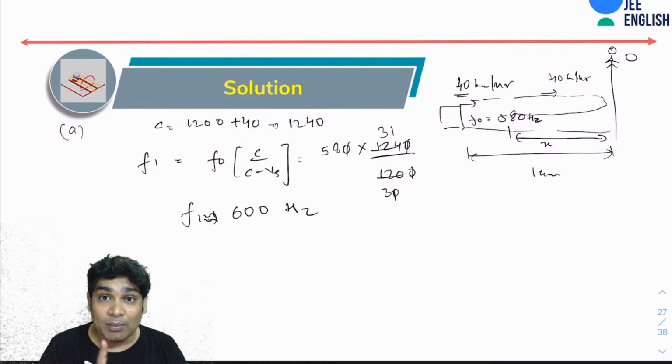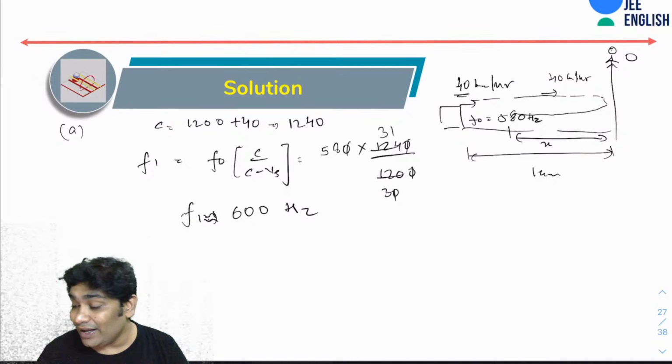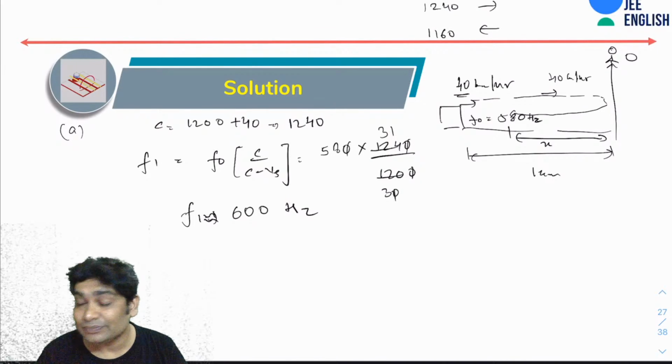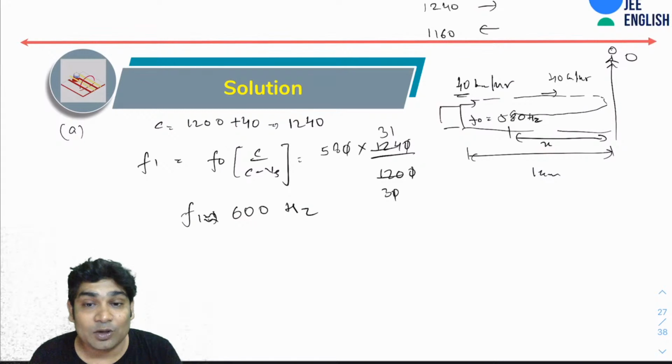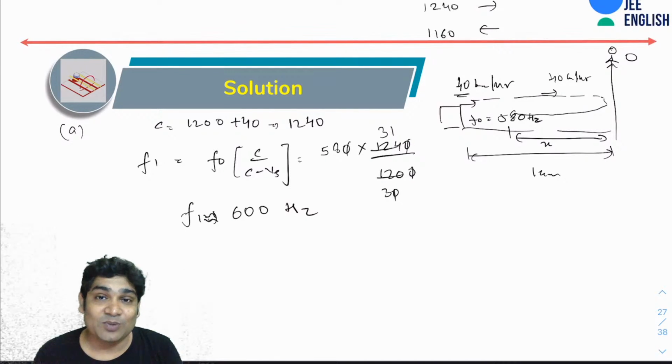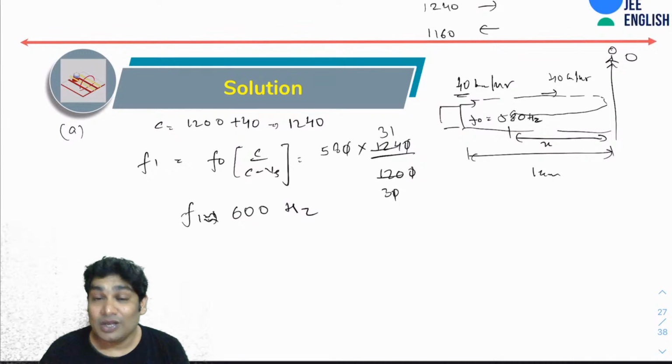Now please remember one thing: when the sound is traveling in this direction, its speed would be 1240, and when it is traveling back, its speed would be 1160. I hope you guys took that into account, that it will come back with a slower speed. Why? Because the wind itself is moving in the other direction.